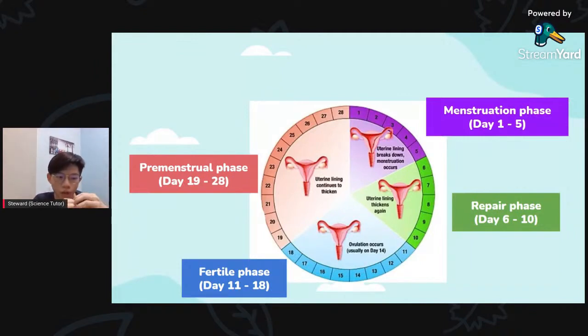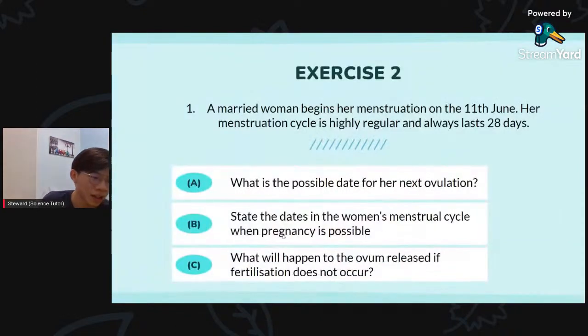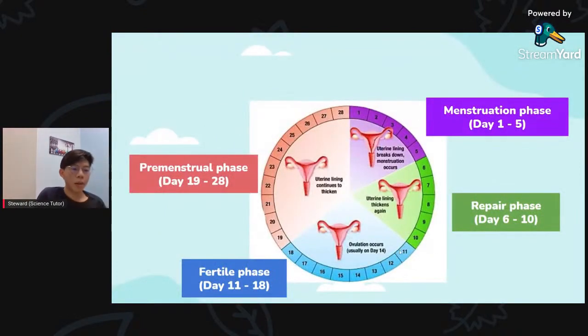When ovulation occurs, the princess comes out from the castle already, and the prince can come to find her. This is how it works. It's the same as in humans. So when is pregnancy possible? One more thing we have to realize is that we cannot figure out which particular day ovulation occurs, because this is a rough idea. It is on day 14, it could be on day 12, it could be on day 16, because different people have different timing.